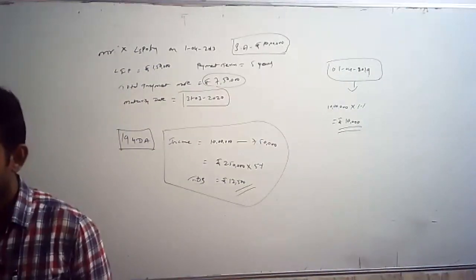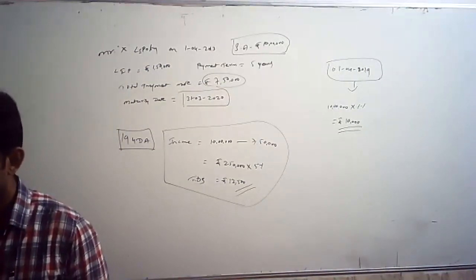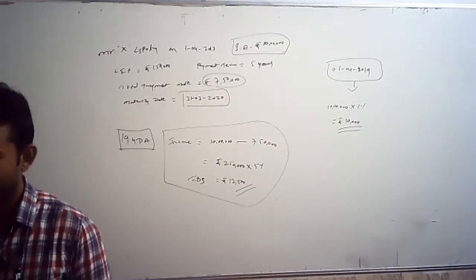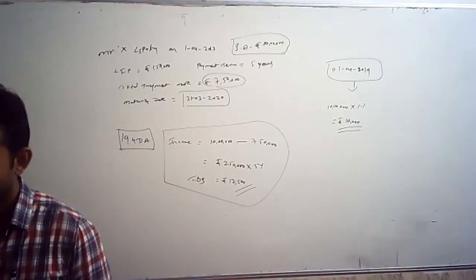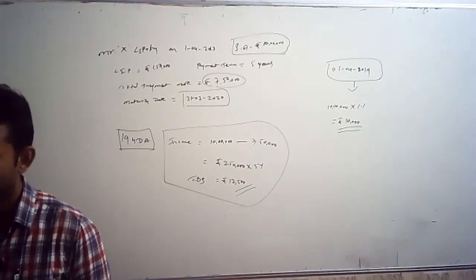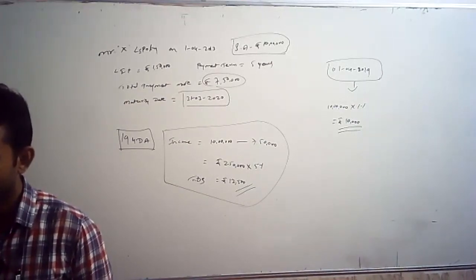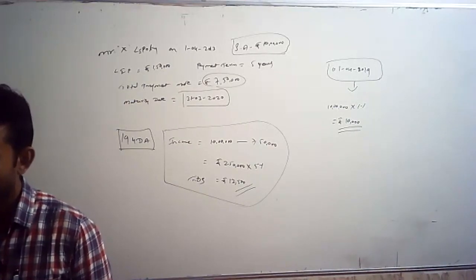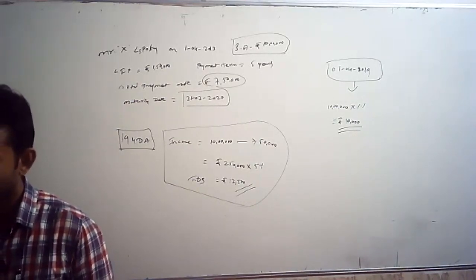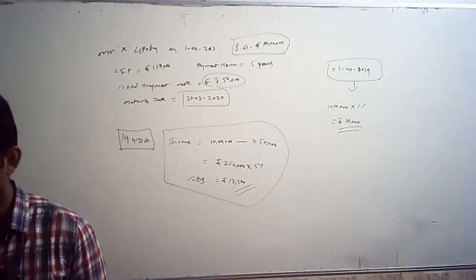Examine the applicability of the provisions of TDS under section 194DA in the following cases. Mr. X, a resident, is due to receive 4,50,000 rupees on 31st March 2020 towards maturity proceeds of an LIC policy taken on 1st April 2017, for which the sum assured is 4 lakh and the annual premium is 1,25,000.